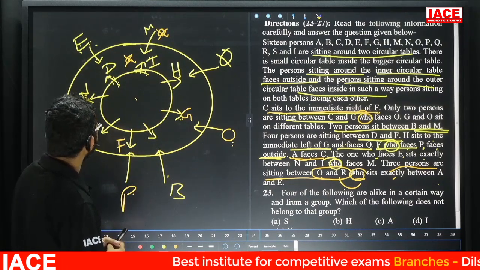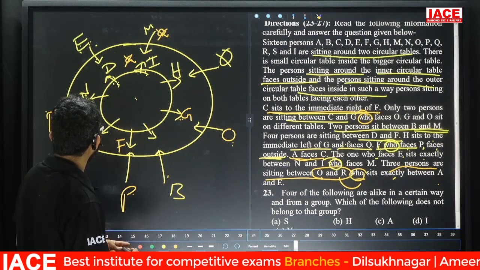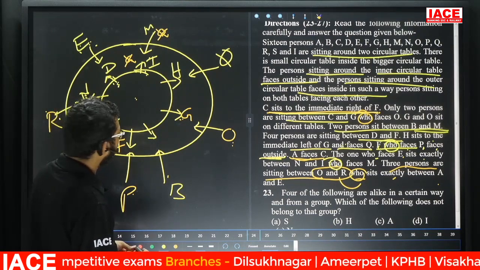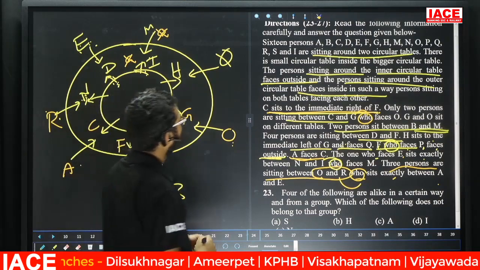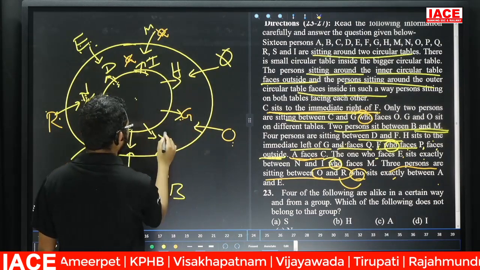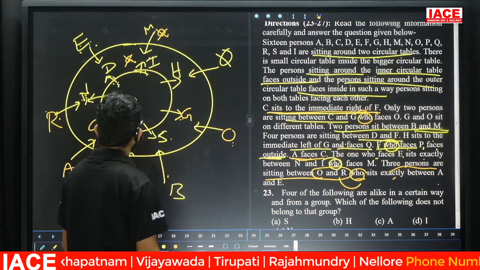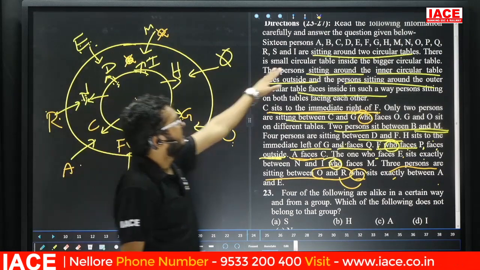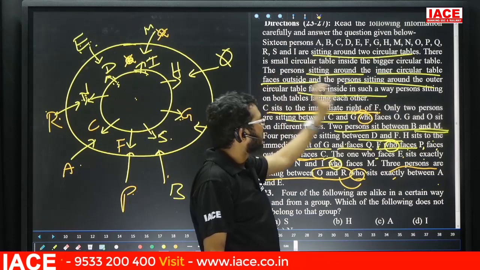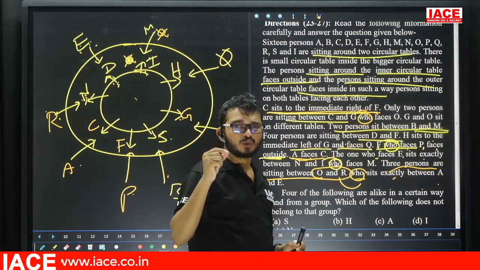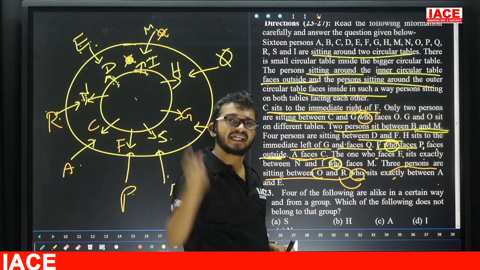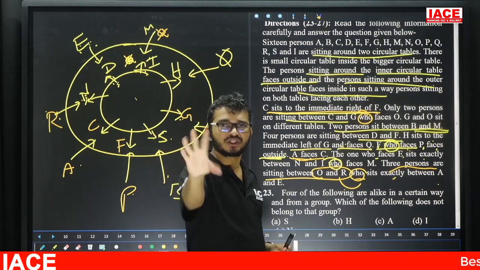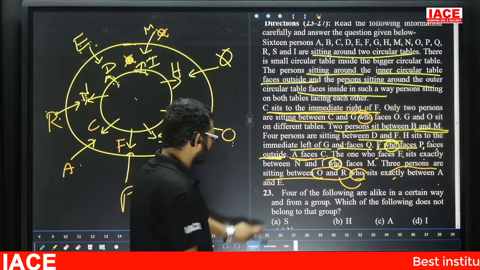Now, remaining person is what? See here. Remaining person in the inner circle is what? Remaining is what? Here? Yes. So this is the given entire arrangement. If you start with the first point, it will take more time. Instead take this clue point: if they give any clue point that says F is inner or outer, take that point, then start. It will become too easy. Take questions. Question number 23.